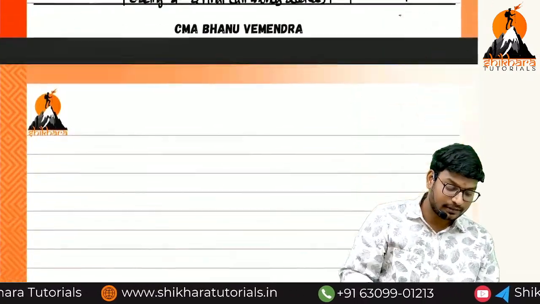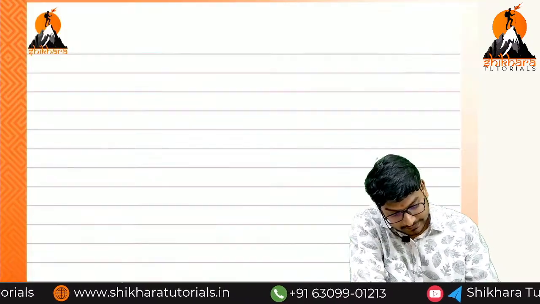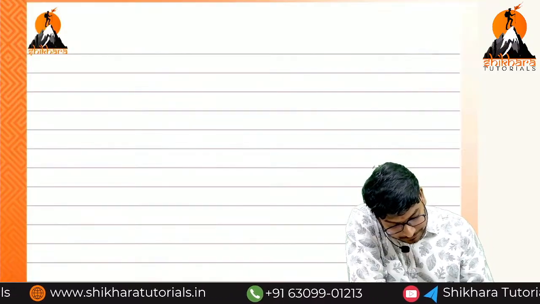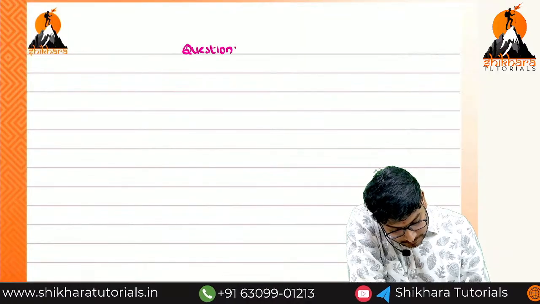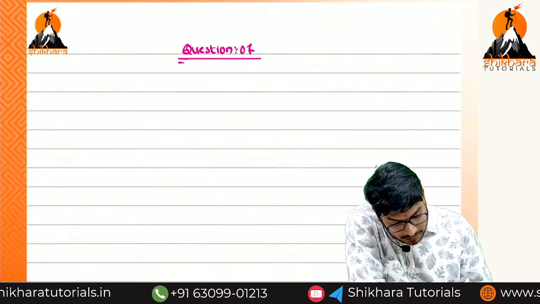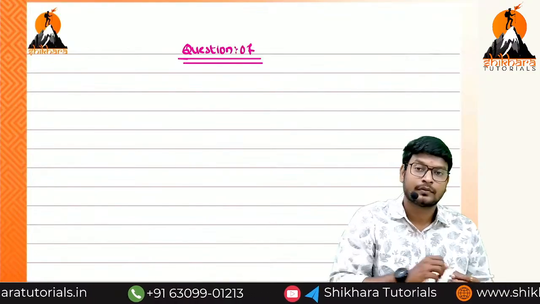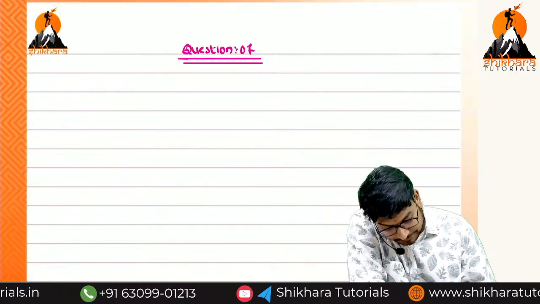So question number 7. What are we going to calculate?